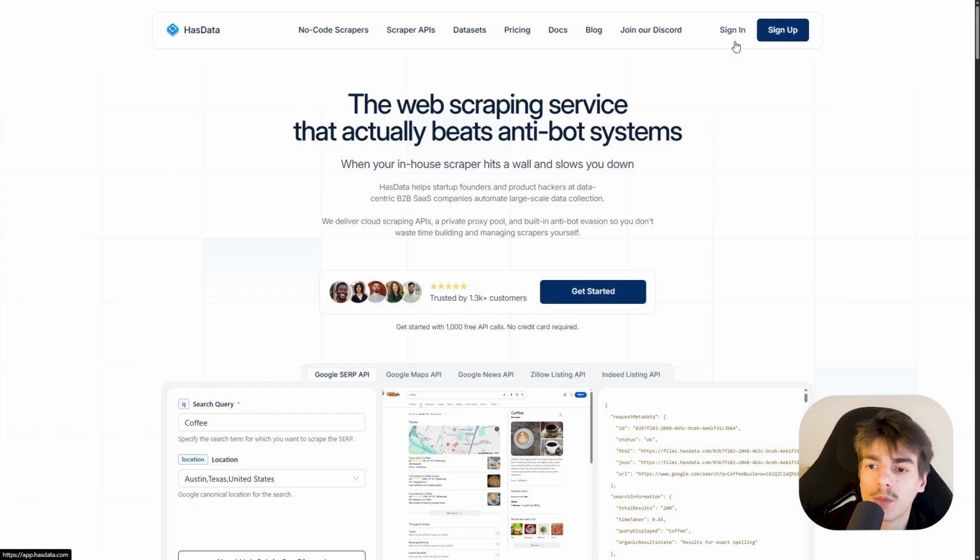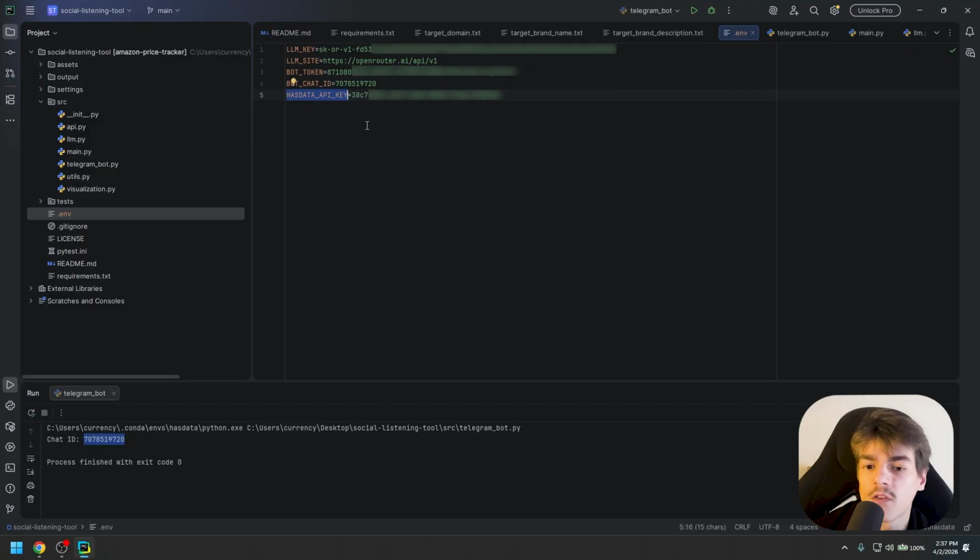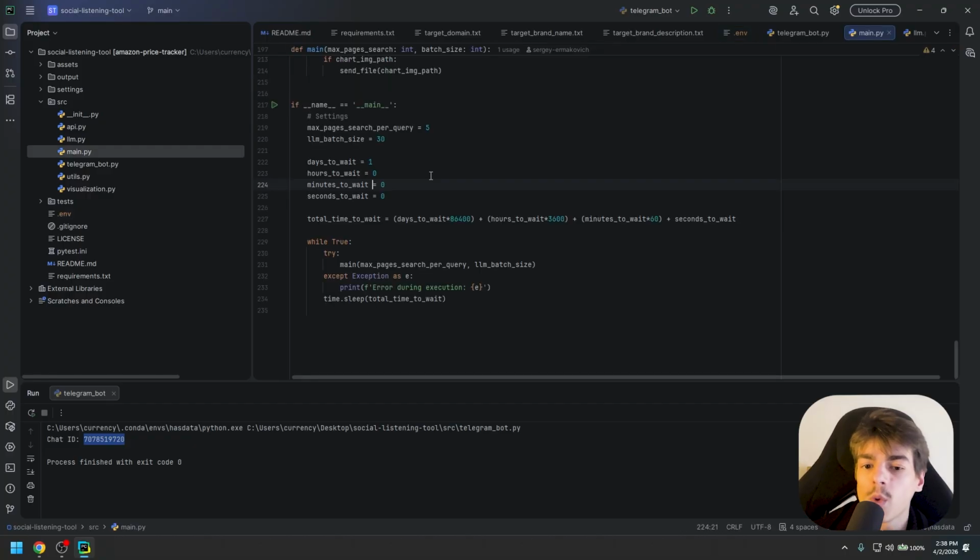Then you're going to sign up. After you sign up, you're going to go to API keys, then hover the default key, then click to copy. And you're going to make a HasData variable exactly like this, and you're going to paste the API key over here. Now we are ready to run the script.